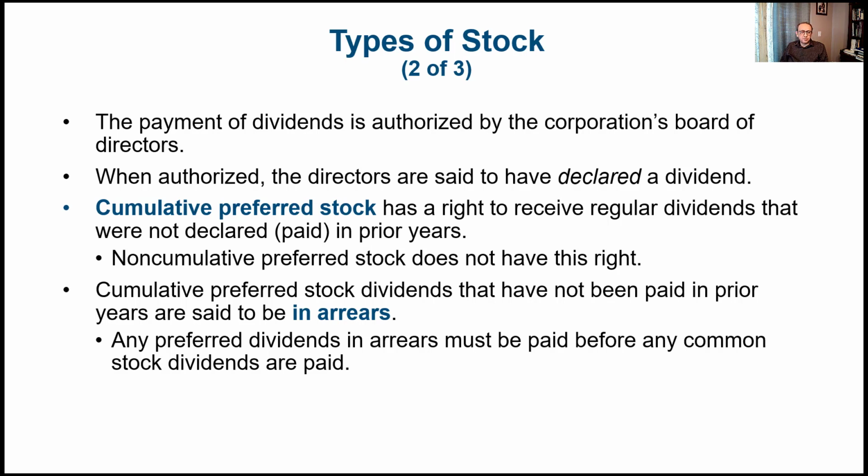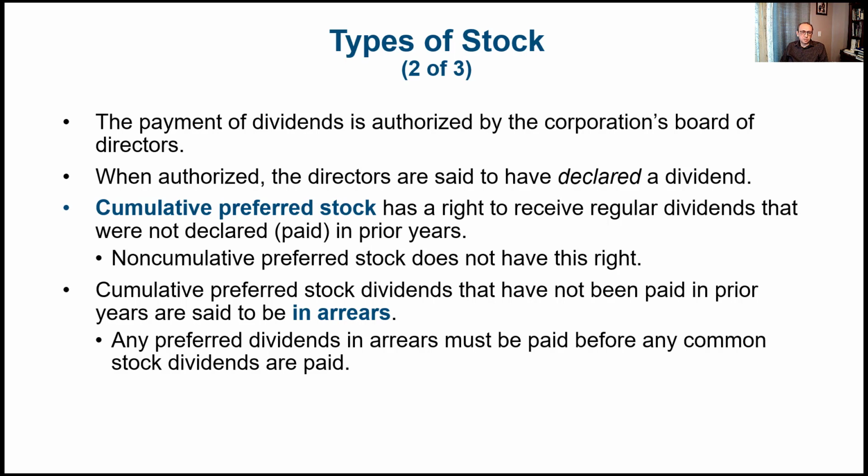On the other side, if the preferred stock has a non-cumulative feature, then in this case, whatever is not declared is gone. So non-cumulative preferred stock does not have this right. So if you are investing in preferred stock, which one do you think would be better? I think cumulative would be better, because in this way you guarantee receiving your dividends every year, even in the years where the company would not declare any dividends. It's going to be accumulated, and you will receive what we call dividends in arrears.